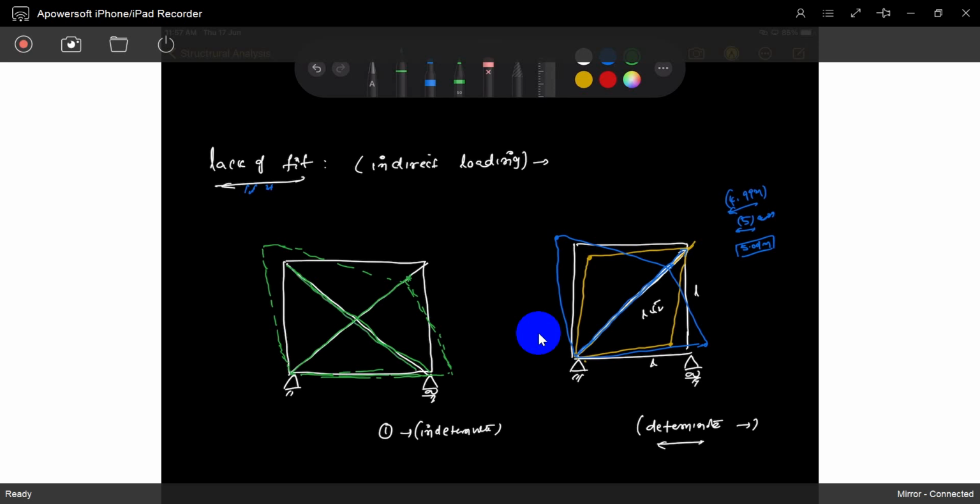If it were only extending, it would extend. Otherwise, it is a member. It won't extend. It's a fixed member, no? So it won't extend. Otherwise, if a member is there, what will happen? The extra force on this member will happen. Understood? Extra force on this member will happen. So the member will stretch.